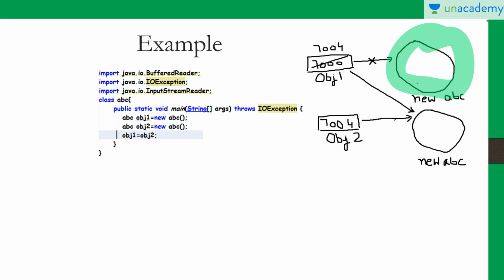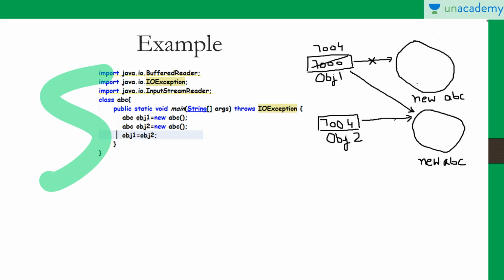There is one more thing that I want to add on. That is, we can also request the JVM to call garbage collection. I mean, we can also request the JVM to destroy all these unreferenced objects. How? Using the System.gc statement. What is System? System is a class and gc is a function. We can call this statement System.gc to request the JVM to destroy these unreferenced objects. We can just request the JVM. It is up to the JVM whether it wants to destroy these objects or not. Okay. Now guys, this is all about garbage collection.